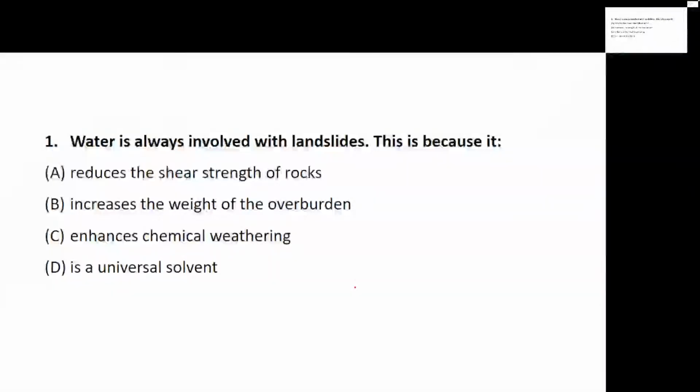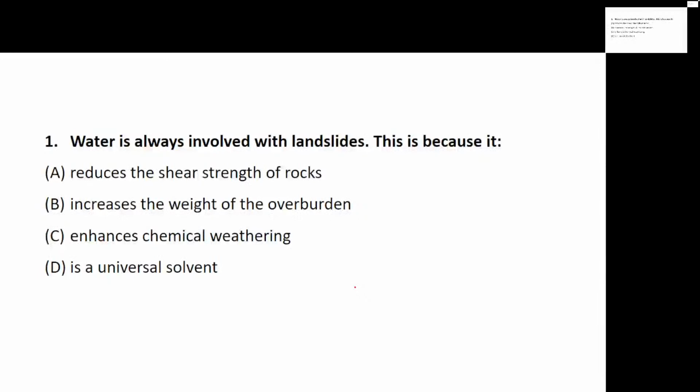Now let's start with our MCQ series. The first practice question is on the screen. Water is always involved with landslides. This is because, so now they are talking about the involvement of water in landslides. It reduces the shear strength of rocks, it increases the weight of overburden, it enhances chemical weathering, or it is a universal solvent. So it's asking about the relation of water with landslides.